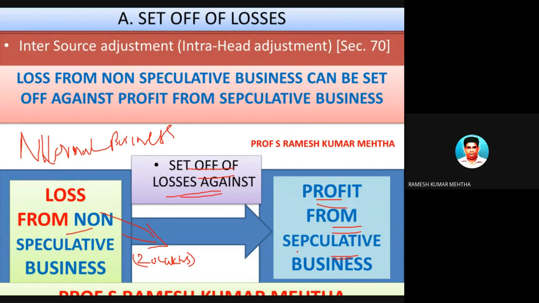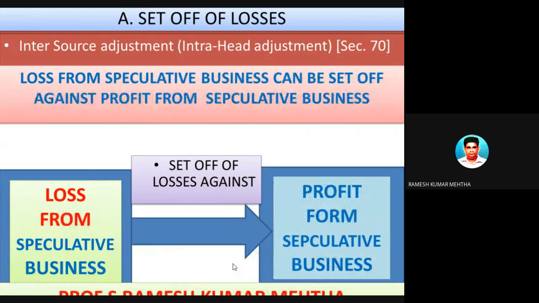But in the same year, there was a profit from speculative business. For example, as I told you, he sold shares in the morning and purchased in the evening, and thereby he made a profit of 10 lakh rupees. So in this case, this 20 lakh rupees of loss of a non-speculative, regular or normal business can be set off against profits of a similar business, that is, speculative business or non-speculative business, as already told. Next one, the fourth one.